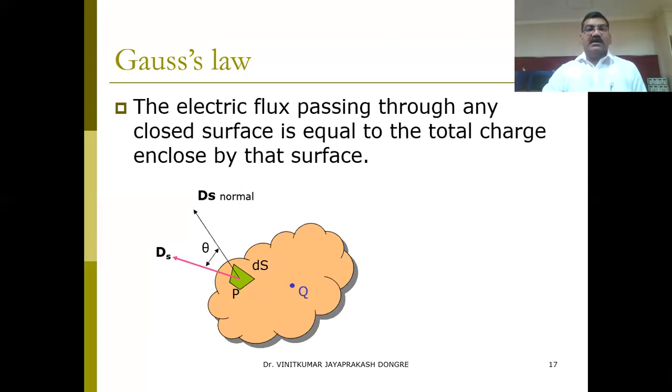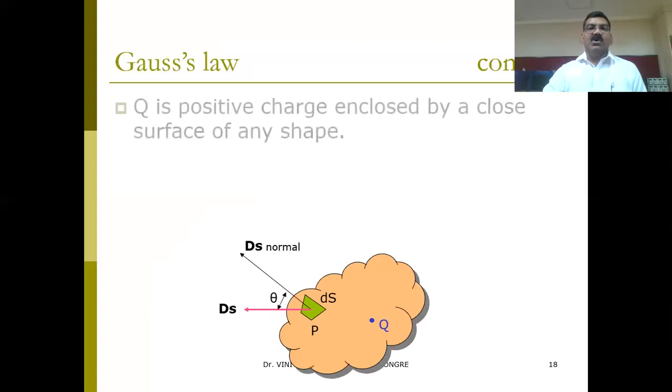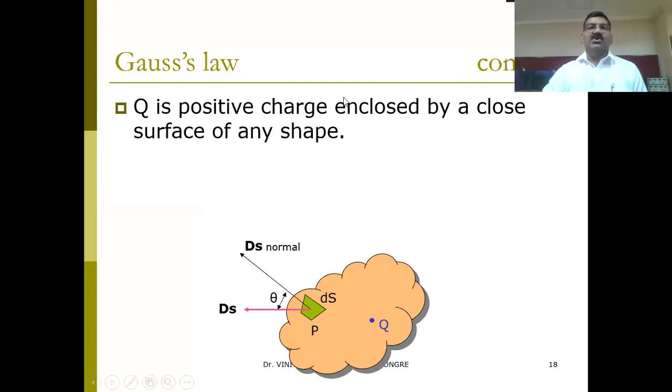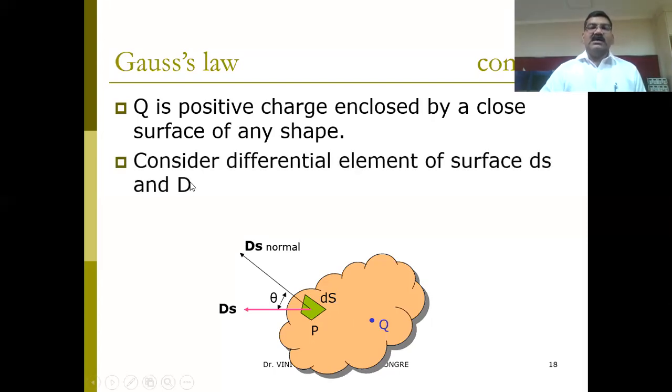Now, what is further? In this, we are considering this charge Q as a positive charge. This is our assumption, and it is enclosed by a closed surface of any shape. So this is the random shape I have considered here. This charge Q is enclosed by a random shape. What is next? Consider the differential element of the surface, that is dS.